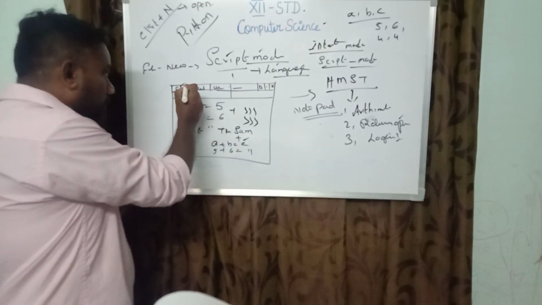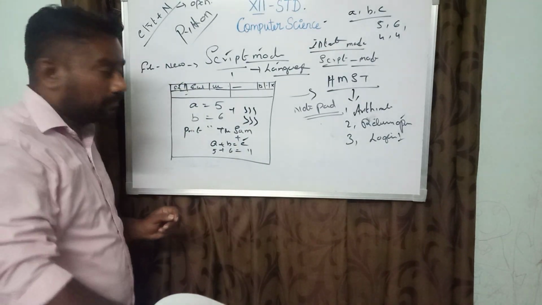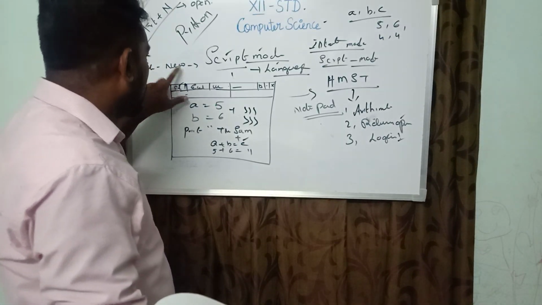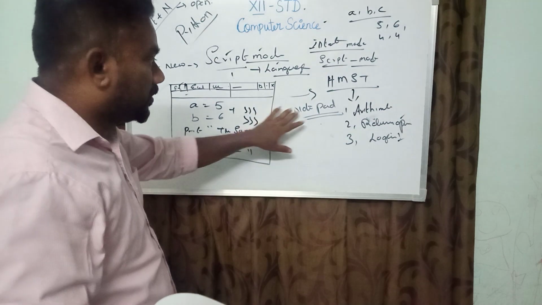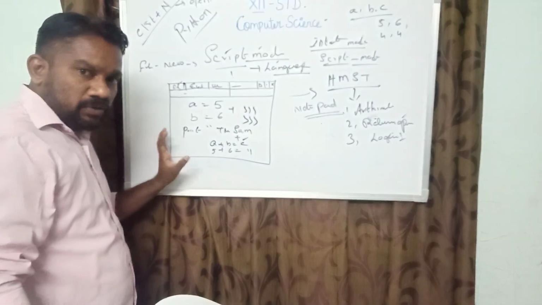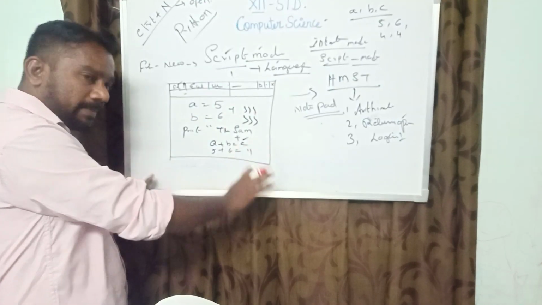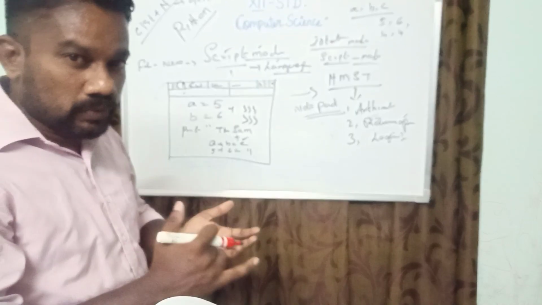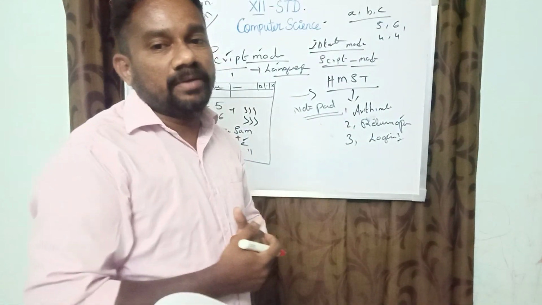Now you are going to save the file. How to open the file? Press Ctrl N, or go to file and new. Take a new file, and notepad will open. In notepad you have to type some arithmetical operation calculation, so it can be over. Now you are going to save the file. How to save a file?